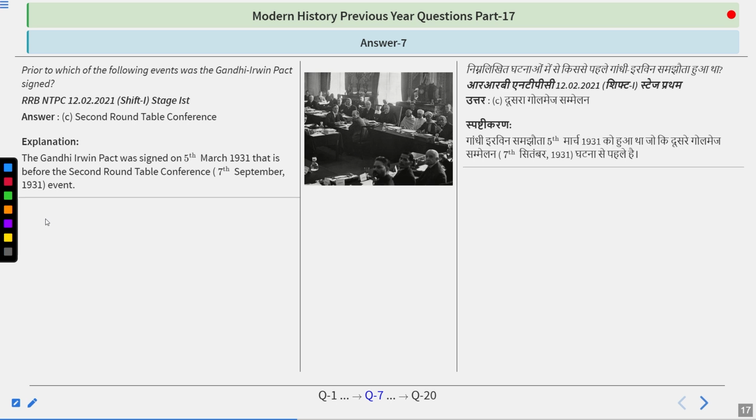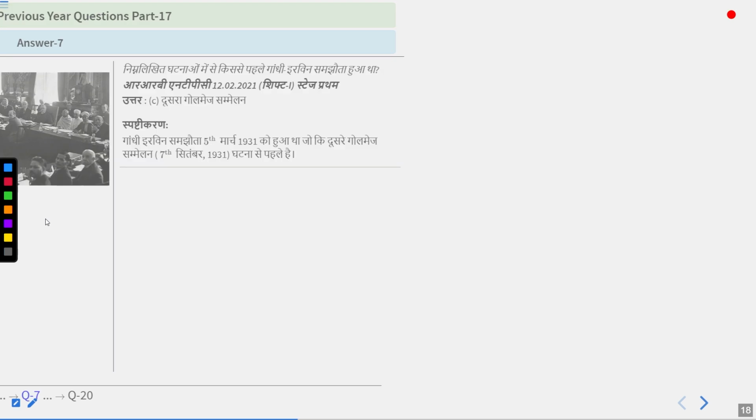This event, the Gandhi-Irwin Pact, was very important in the history of India. Under this pact, all the non-violent protesters were released from jail, but those who had adopted violence against the British government were not, and not even their death sentence was waived. That is why Bhagat Singh, Sukhdev and Rajguru were not released under this pact. So do remember, it was Second Roundtable Conference.